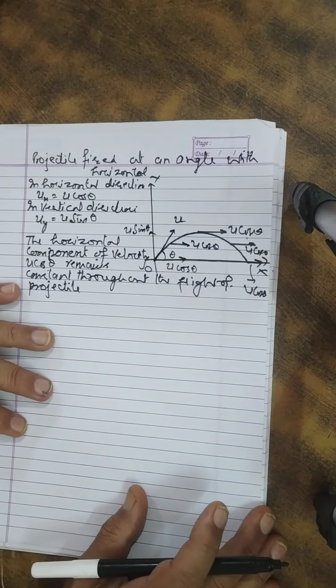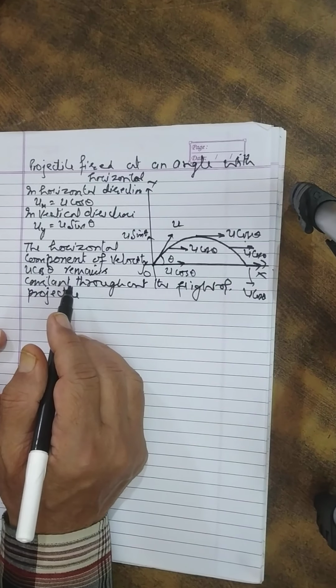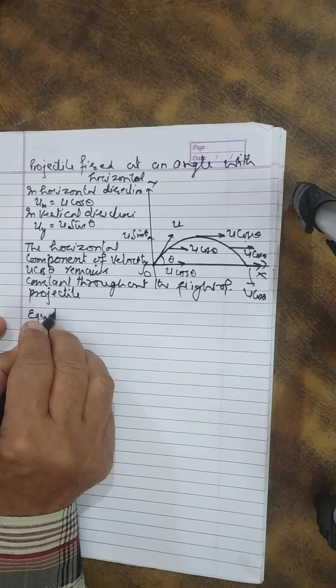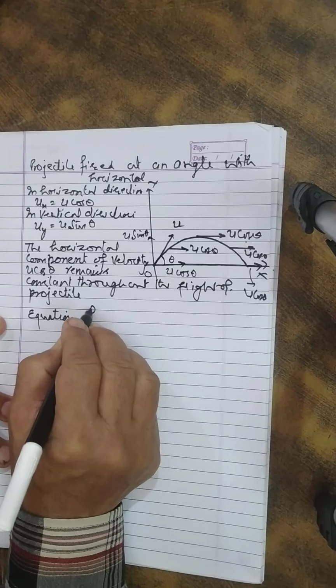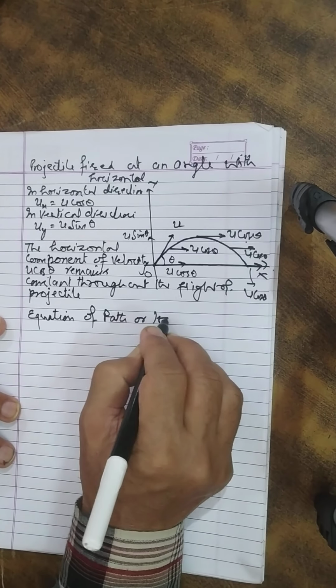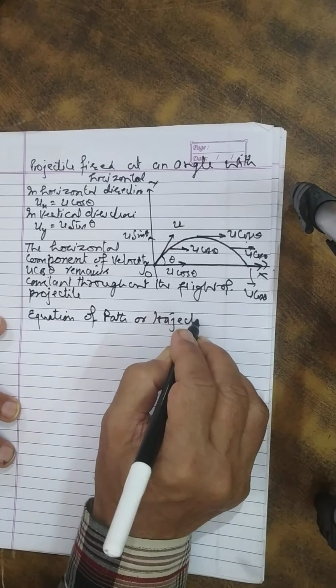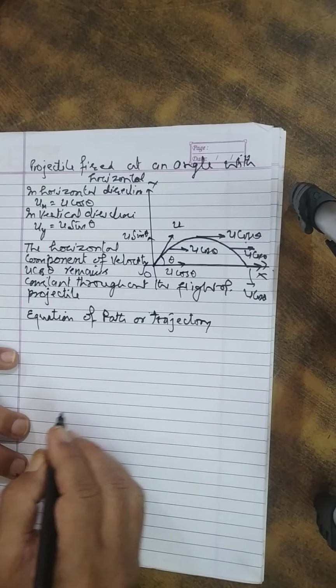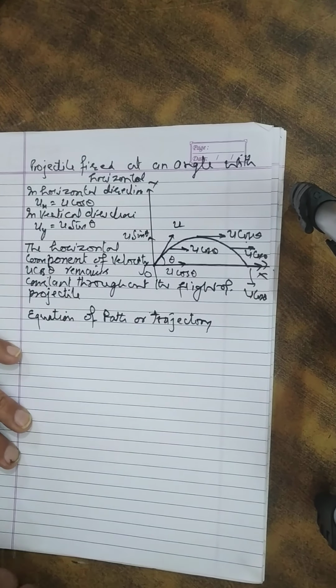Now, first is equation of path. You have to calculate the equation of path or trajectory. What is the equation of path or trajectory of the projectile?